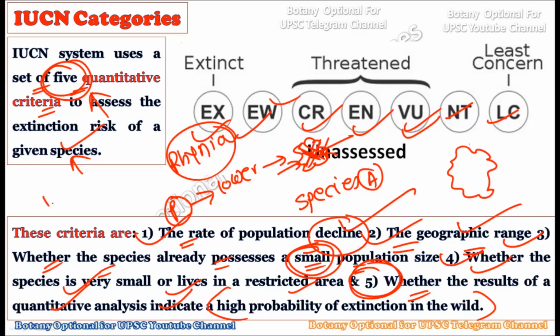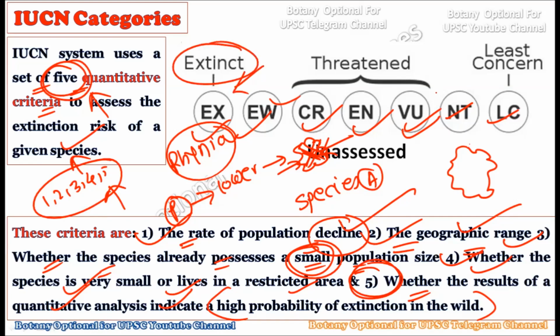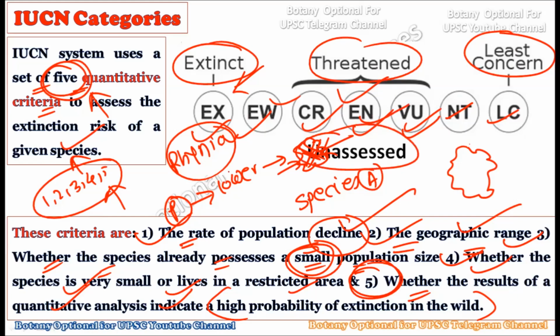Once you study all of these 5 criteria, they will show you where to place this particular species, whether to place it in the extinct category, or in the least concern category, or maybe it comes in between, like the threatened, or the unassessed. So these five criteria are used by the IUCN to categorize plant species. And when we take the example of Rhynia, simply, Rhynia is no more found on mother earth, and hence it is rightfully placed in the extinct group.